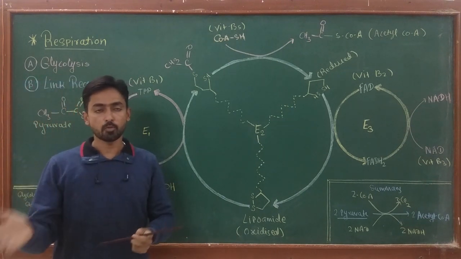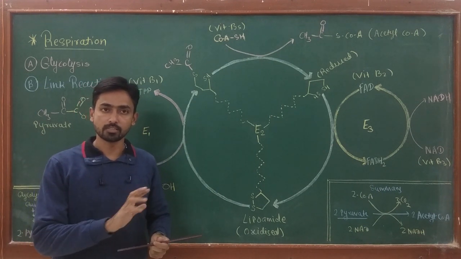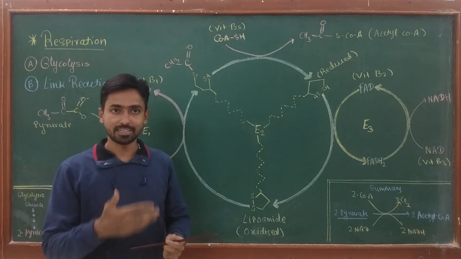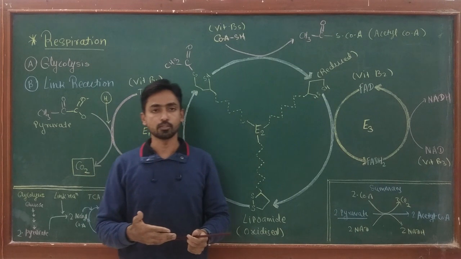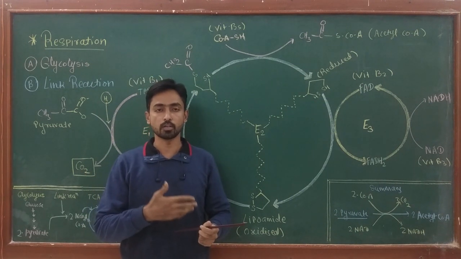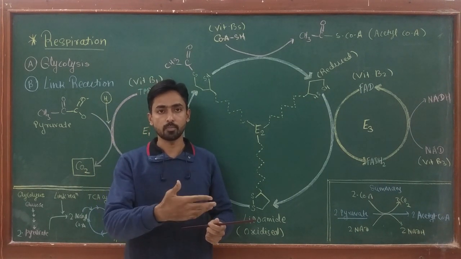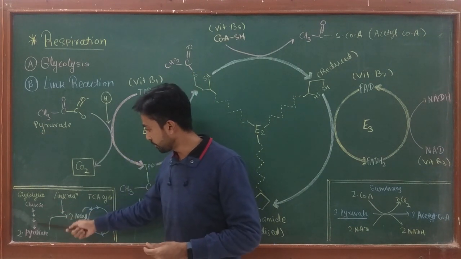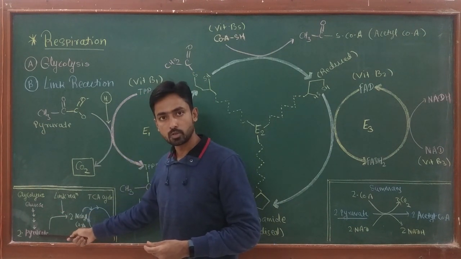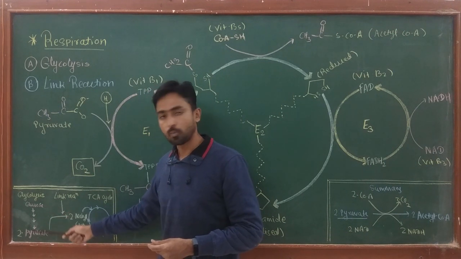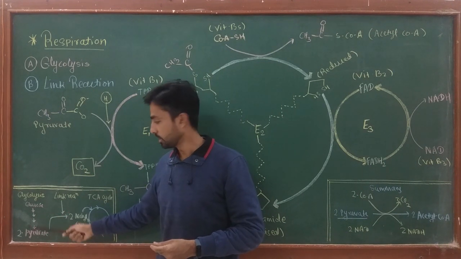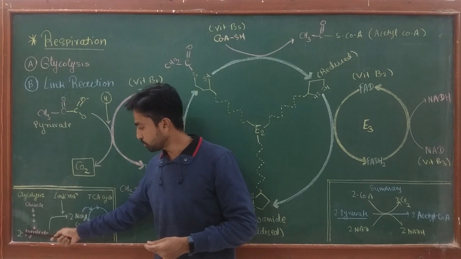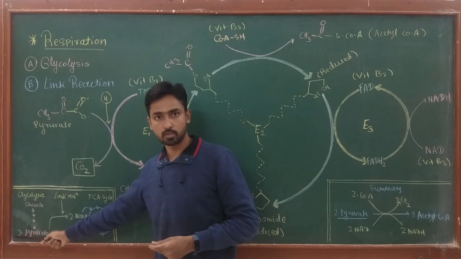which pyruvate molecule gets converted into acetyl CoA. We have discussed glycolysis in detail. In the glycolysis process, one glucose molecule undergoes a sequential stepwise breakdown, and at the end of the glycolysis process, two molecules of pyruvate are produced. Glucose is a 6 carbon compound while pyruvate is a 3 carbon compound, and in the glycolysis process two 3 carbon pyruvate molecules are produced.